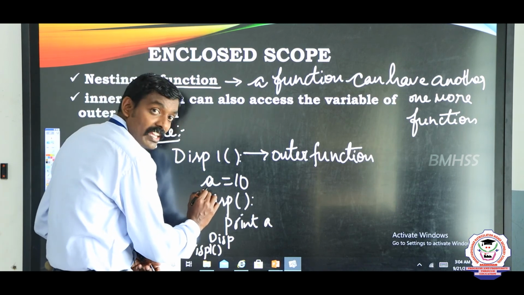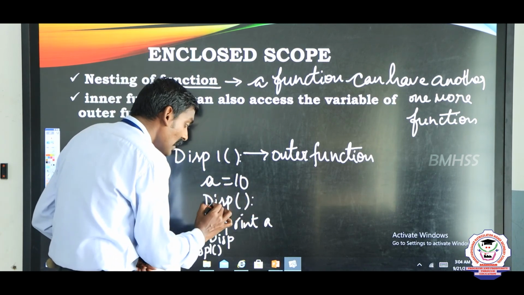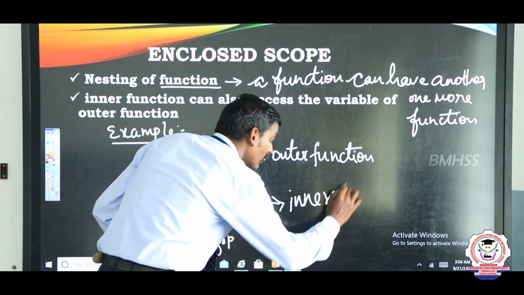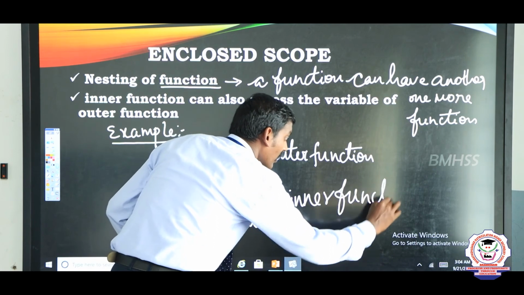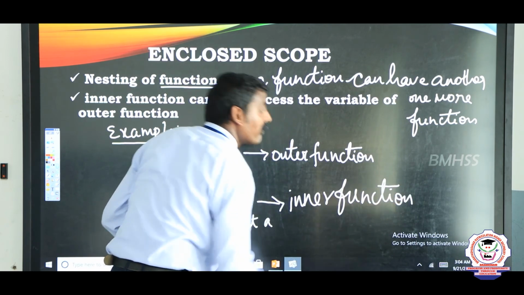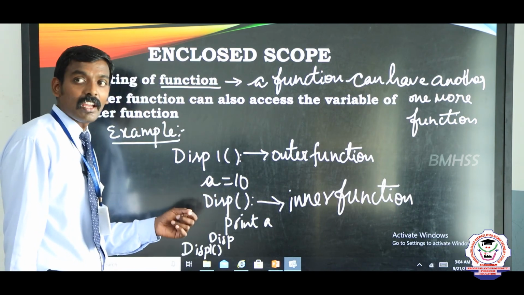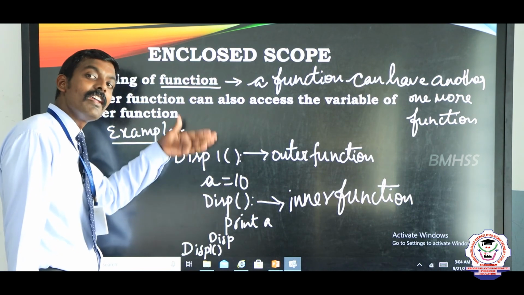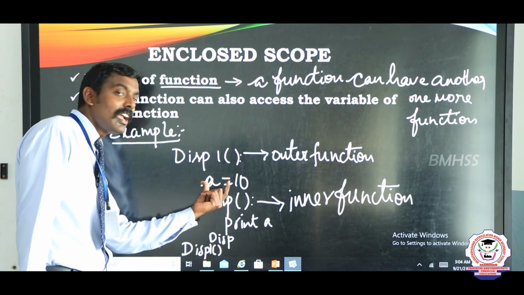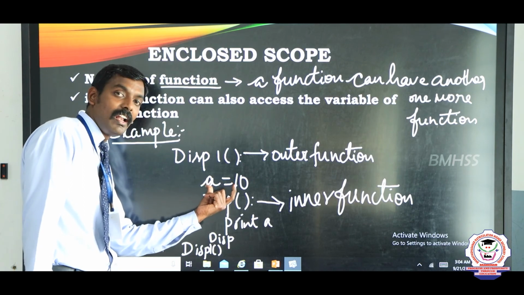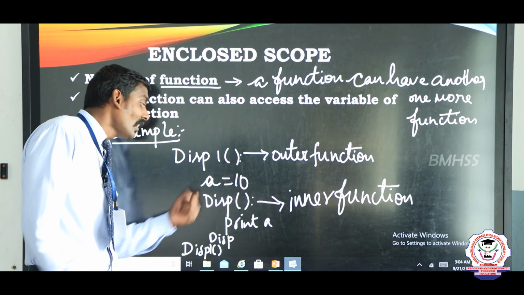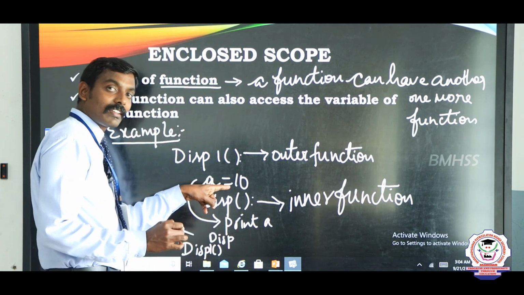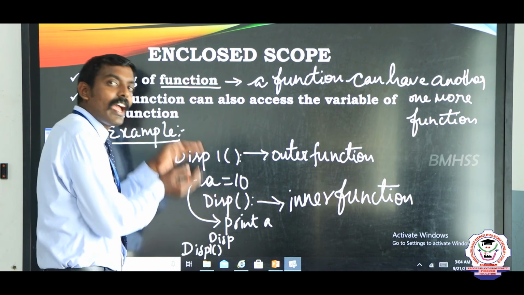Here A is a variable that holds the value 10, and disp is an inner function. In this inner function, the variable of the outer function, A equal to 10, is accessed by the print statement. This print statement is used to access the variable A, so this is called enclosed scope.